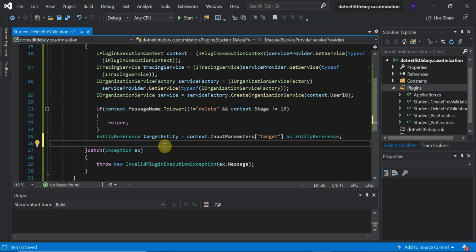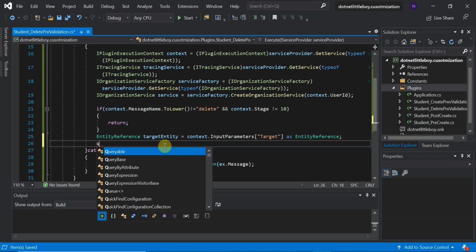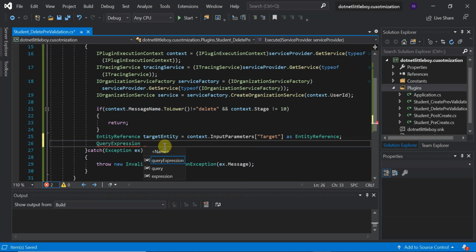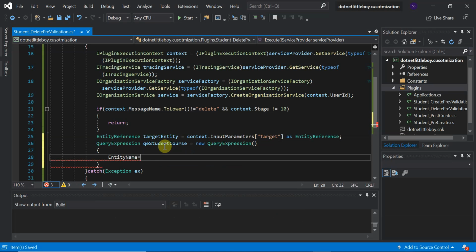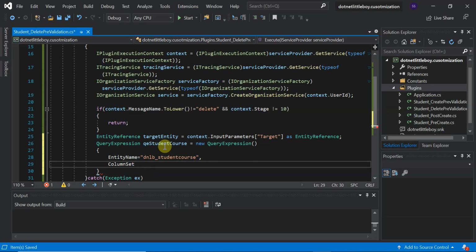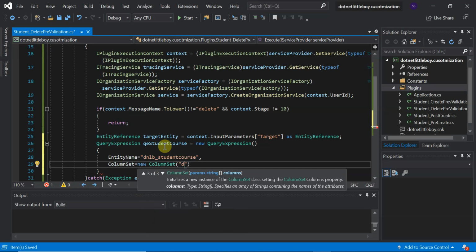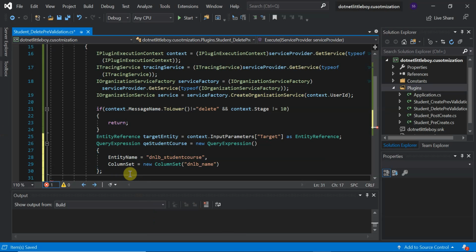So let's build the query expression here. Query expression QE for the student course is equal to a new query expression, and this time the entity is the dnlb underscore student course, and the column set equals a new column set, and I don't want other columns except the name column. Okay, our query is built.